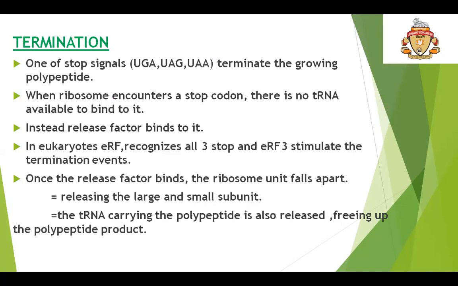So instead, a release factor binds instead of tRNA. In eukaryotes, eRF1 recognizes all three stop codons and eRF3 stimulates the termination events. Once the release factor binds, the ribosome falls apart, releasing the large and small subunits. The tRNA carrying the polypeptide is also released, freeing up the polypeptide product.